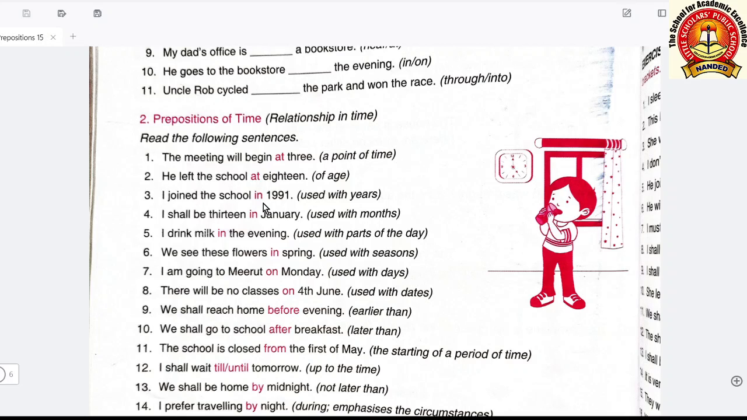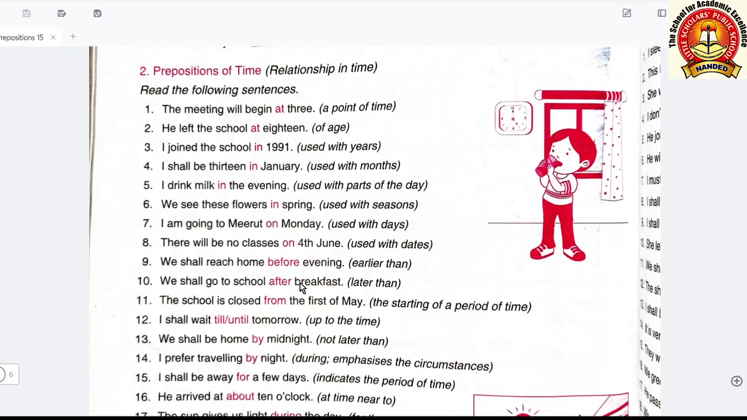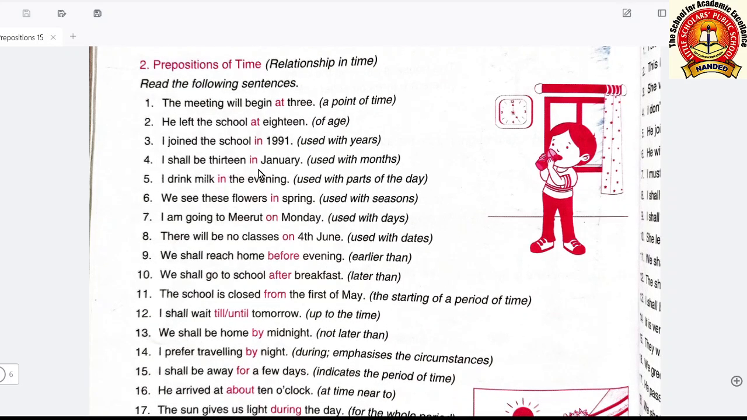I joined the school in 1991. Again the year, the point of time. I shall be 13 in January. 13 means 13-year-old in January. This is also a point of time. So in this way, these prepositions are telling any point of time.